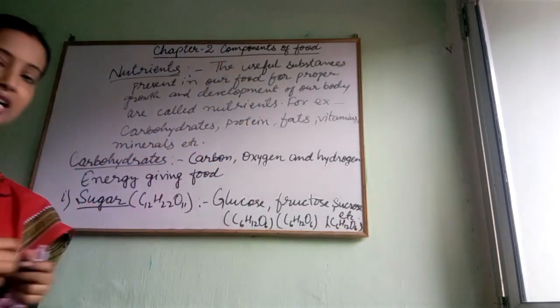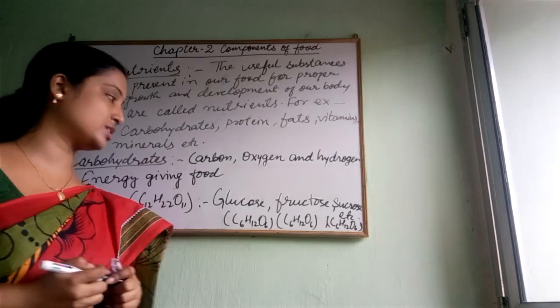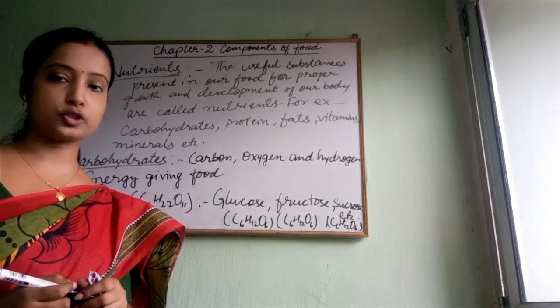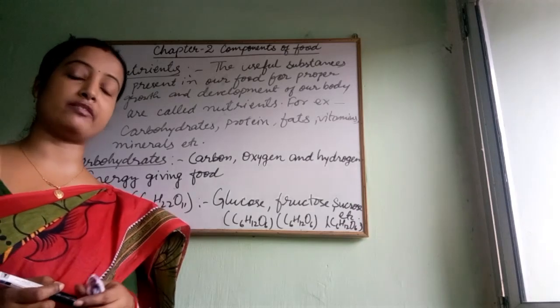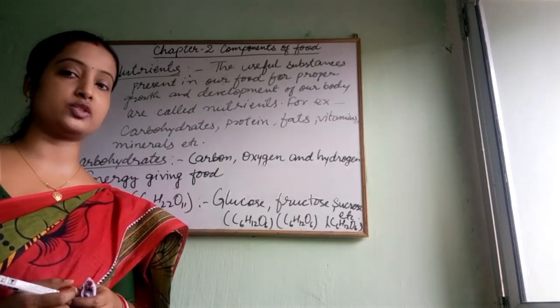These all are the types of sugar which we take in our day-to-day life. Table sugar is also a type of carbohydrate which we take.